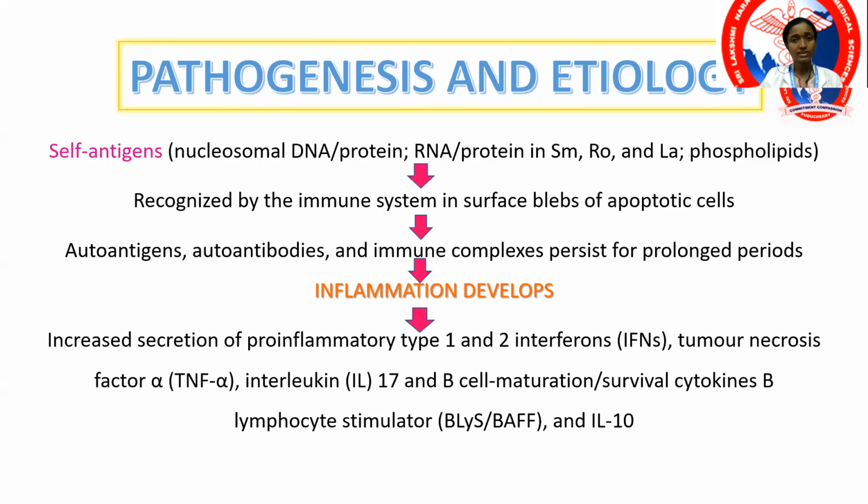Self-antigens, like the antigens present in the RNA, Smith antigen, Ro antigen, La antigen, are certain antigens towards which autoantibodies are produced. These autoantibodies start forming immune complexes. When these immune complexes get deposited, the inflammatory process is triggered. This inflammatory process consists of interleukins, interferons, as well as tumor necrosis factors.